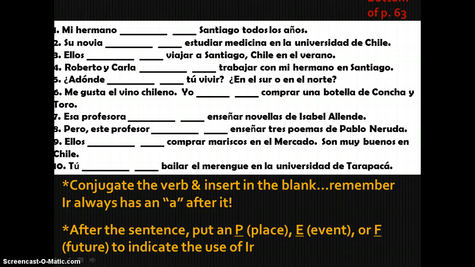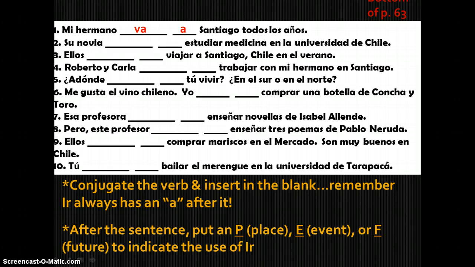So at the bottom of page 63, we're going to do these examples. Again, the first blank, you should conjugate the verb ir. The second blank, of course, is always for the a. And then after the sentence, put a P if this is a place, put an E if this sentence is describing an event, or put an F if it's a future idea to indicate which use of the verb ir is being demonstrated. Pause the video. Go ahead and do this, and then start it up to find your answers.